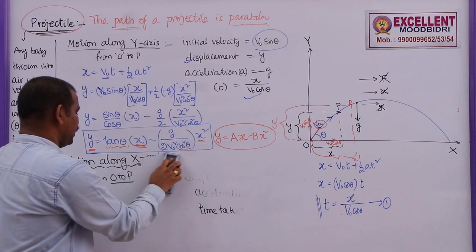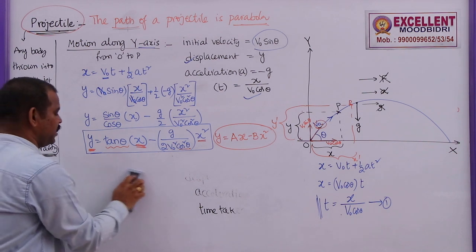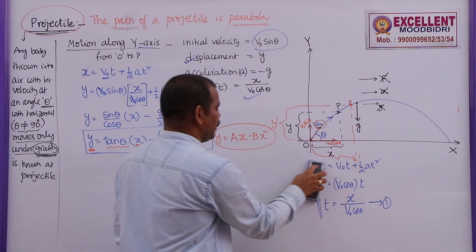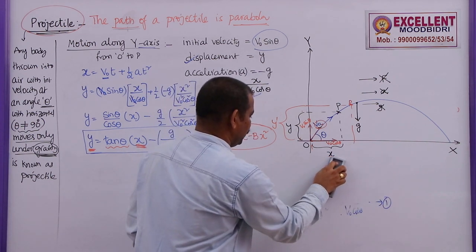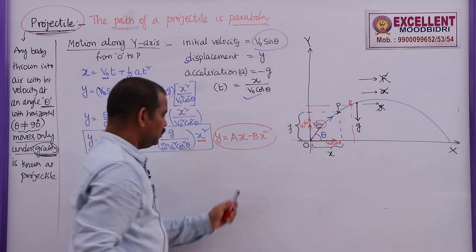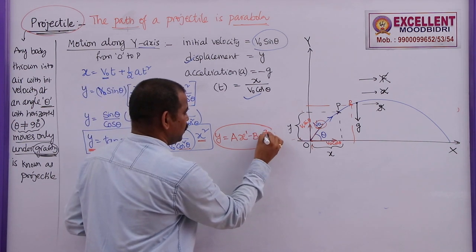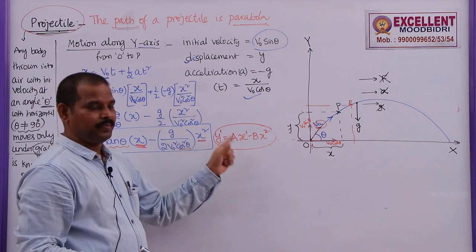As I explained earlier, if the equation is in the form of y square is equal to 4ax, or x square is equal to 4ay, or y is equal to ax minus bx square, or x is equal to ay minus by square, that means, if x is in 2 degree and y is only in 1 degree, then this is an equation of parabola.